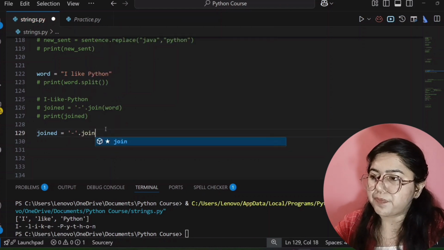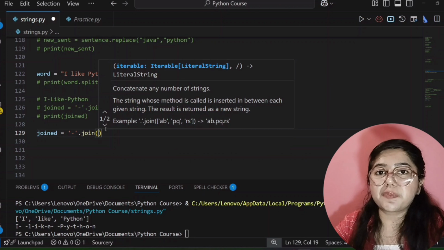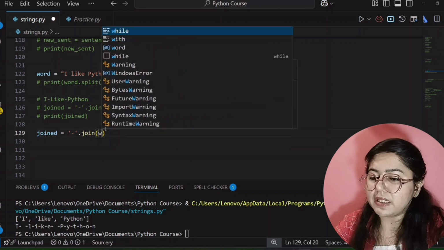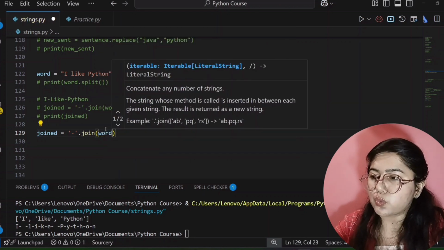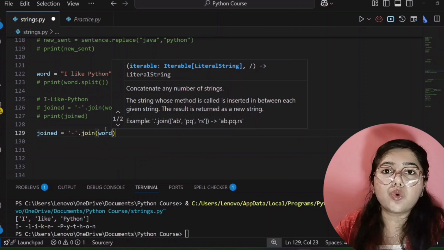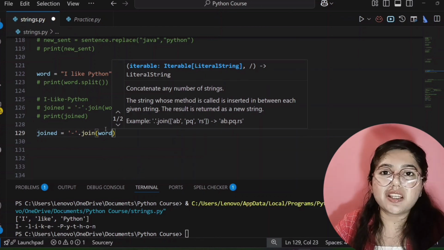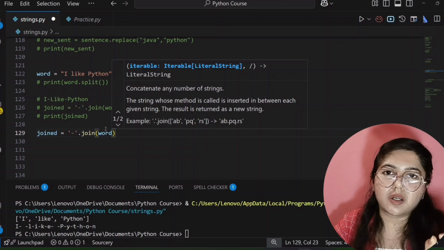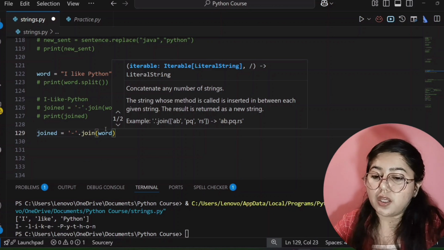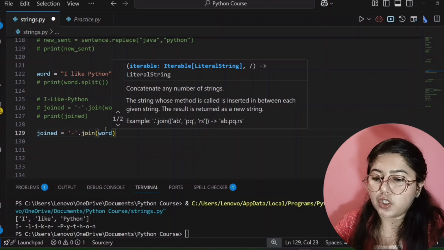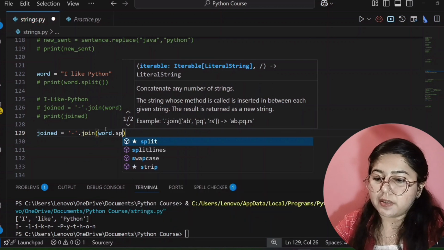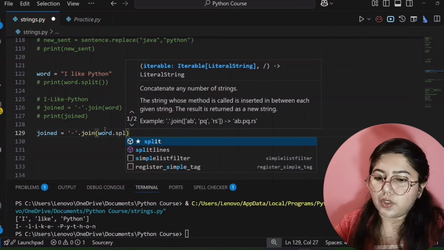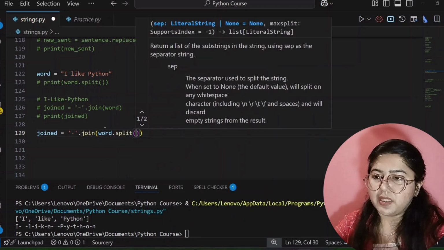Inside this parenthesis you have to write the variable name where it is stored, that is word. And now split my string, separate each and every word from my string. So that's why I'm writing dot split here, then parenthesis.